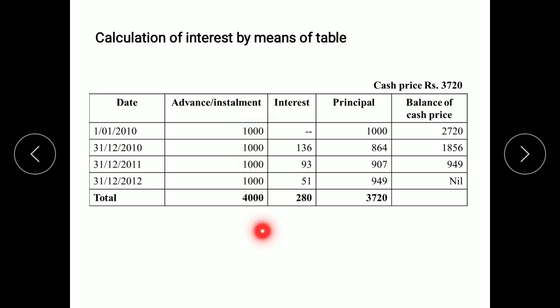So total advance and installment paid 4,000. It is your hire purchase price, which is equal to interest of 280 plus principal of 3,720.